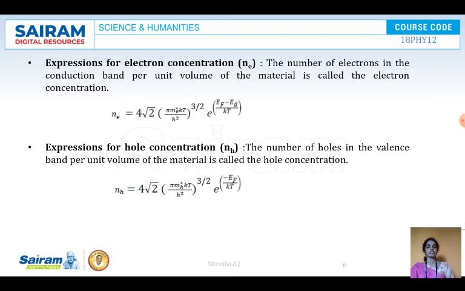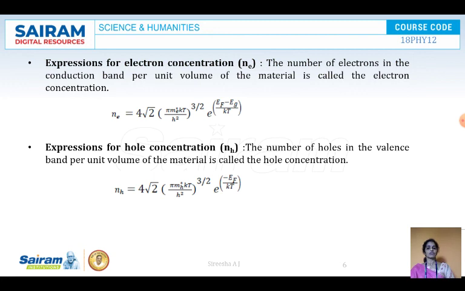Therefore, the expression is given here. We have only the expression, there is no derivation at your level. So Ne is equal to 2 (2 pi me* kT by h squared) whole to the power of 3 by 2 into e to the power of (EF minus Eg) by kT, where EF is the Fermi energy level, Eg is the energy gap, T is the temperature, and k is the Boltzmann constant.